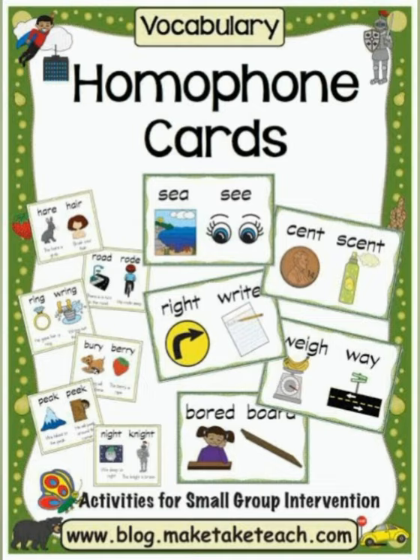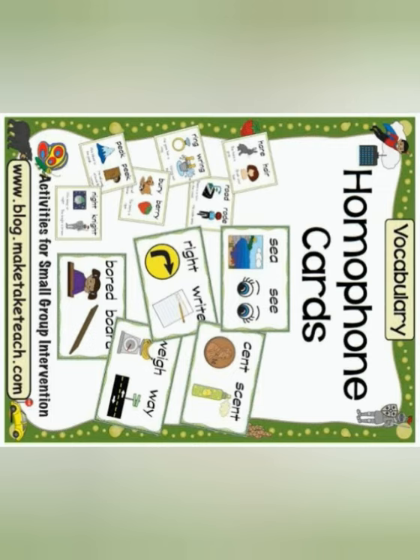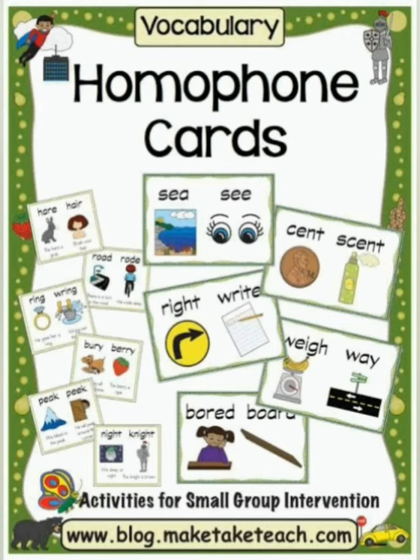Fine. The next one is peak and peek. Peak is the mountain top and the other peek is to hide and see something. The next one is night and knight. We have already read about it. Then it is sea and see. Sea is the water body that flows into the ocean, and see means you see with your eyes.